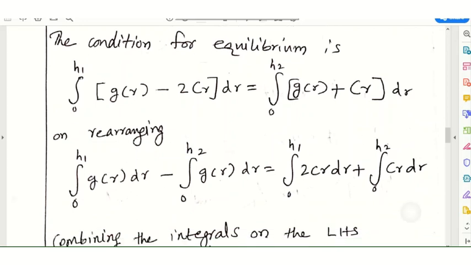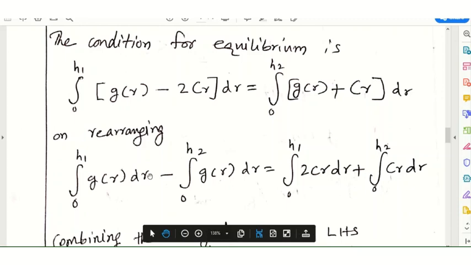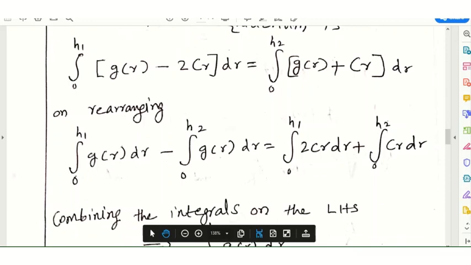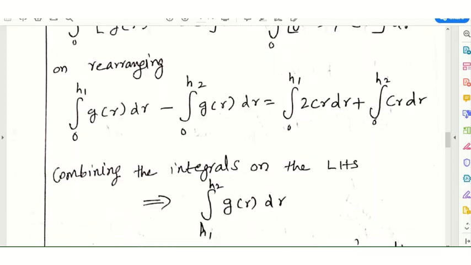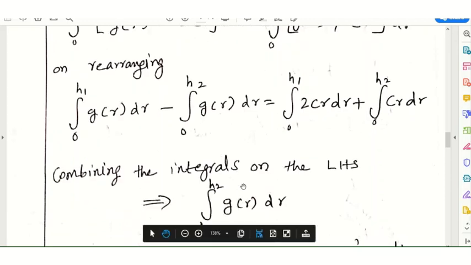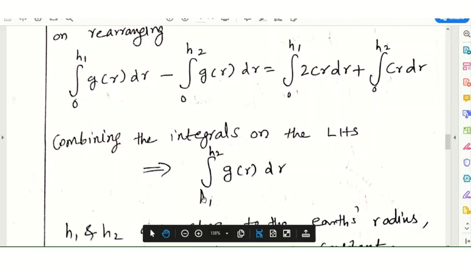On rearranging and expanding, the G of r dr terms go to one side, giving integral of G of r dr equals integral 0 to h1 of 2Cr dr plus integral 0 to h2 of Cr dr. Combining the integrals on the left hand side, we can write it as integral h1 to h2 of G of r dr.